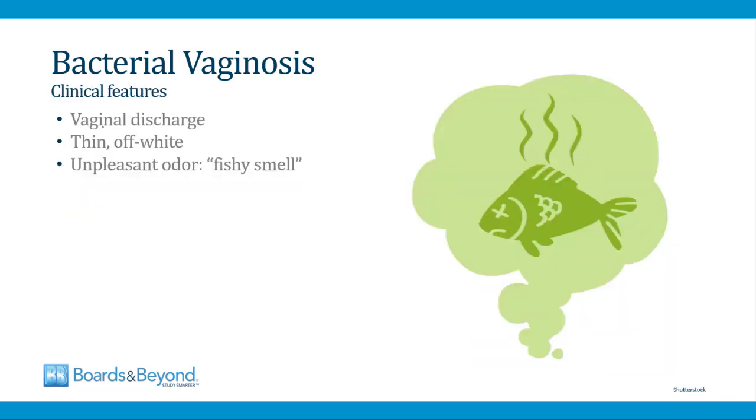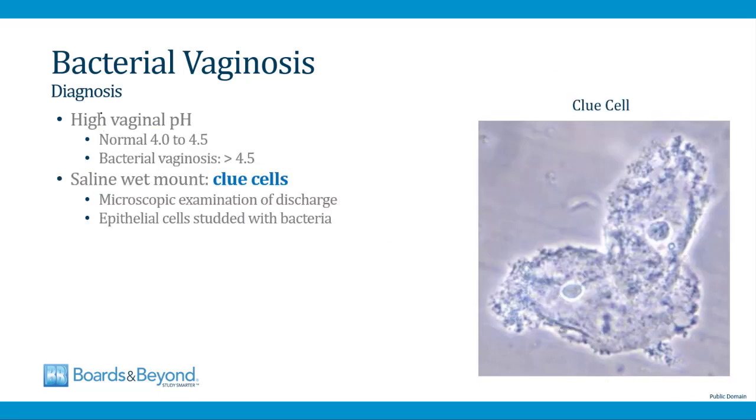The clinical features of BV include a vaginal discharge. It's usually thin and slightly off-white in color, and it tends to have an unpleasant odor, often described as a fishy smell. Let's talk about some of the tests you can do to make a diagnosis of bacterial vaginosis. One of the things you can do is determine the vaginal pH, which will be high in bacterial vaginosis. A normal vaginal pH is 4 to 4.5. In BV, it will be greater than 4.5 because remember, those lactobacilli are missing, and that's what keeps the pH low.